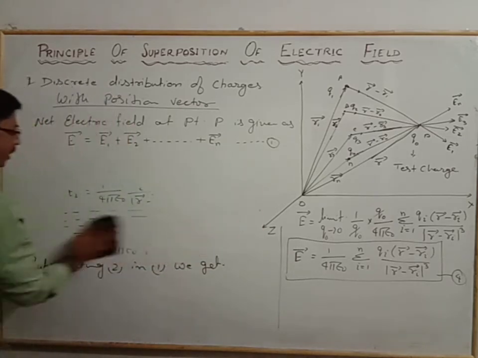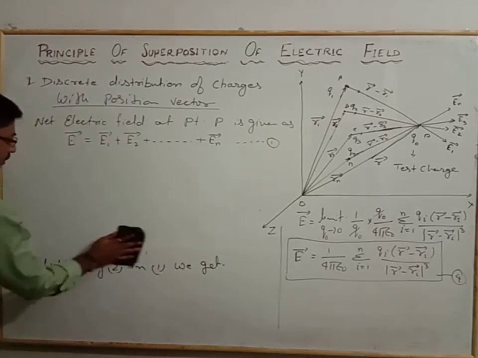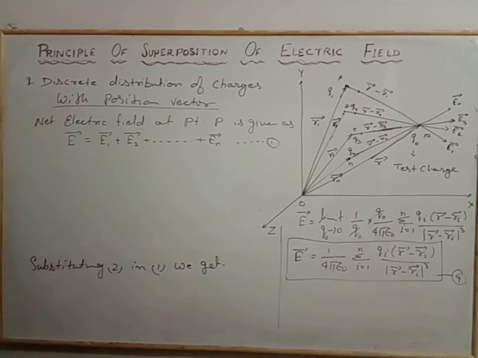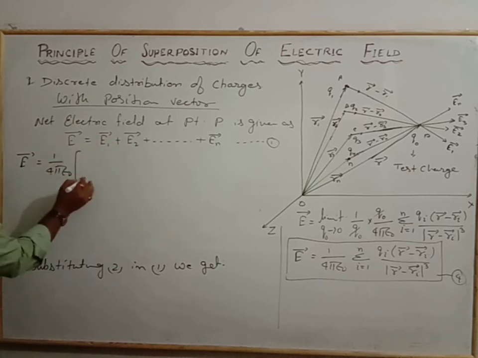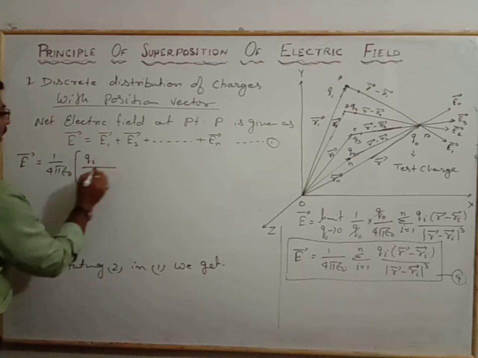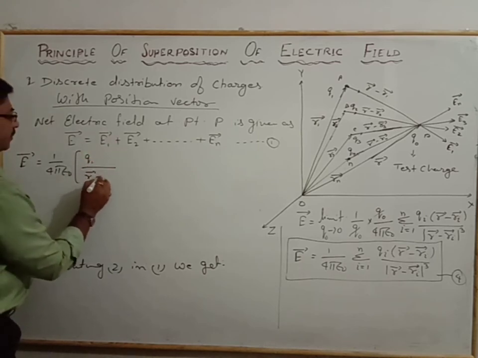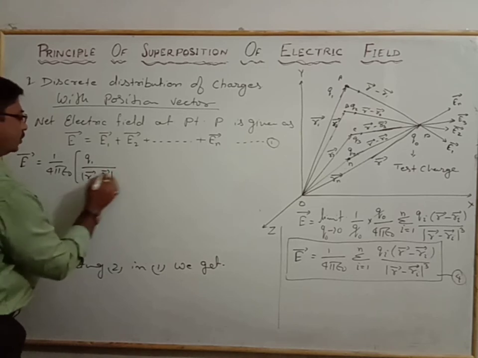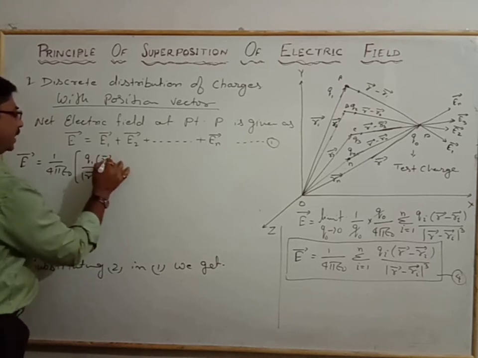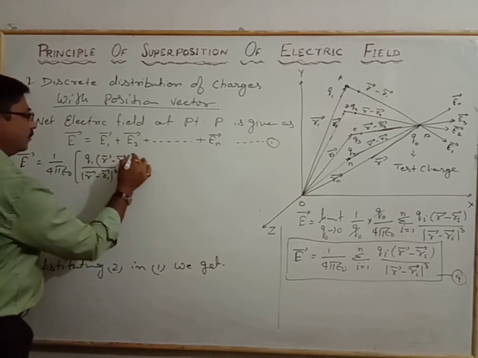Just substitute all the relations in equation 1. So E vector is equal to, now that will become 1 by 4 pi epsilon naught, which is common, then Q1 by modulus of R vector minus R1 whole cube, times R vector minus R1,